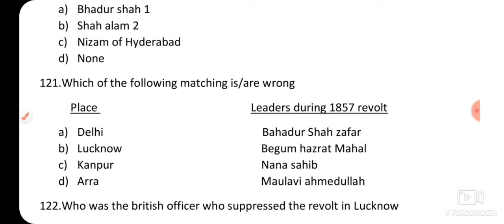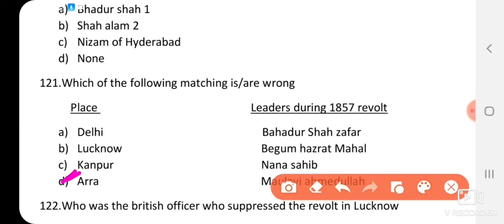121 question. Which of the following matching is or are wrong? Place and leaders during the 1857 revolt. Option A, Delhi, Bahadur Shah Zafar. Option B, Lucknow, Begum Hazrat Mahal. Option C, Kanpur, Nana Sahib. Option D, Ara, Maulvi Ahmadullah. So the correct answer would be option D, Ara. This is the wrong statement actually.